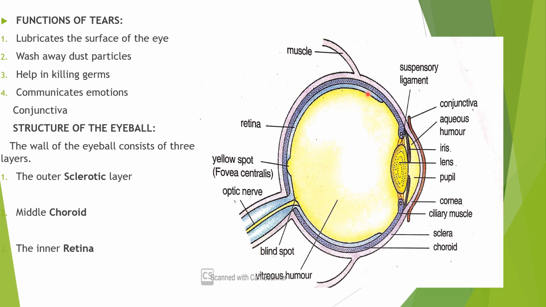It contains light sensitive cells called the rods and cones. Here, this is the retina, and rods and cones photoreceptor cells are present in the retina. The rods and cones are the photoreceptor cells. The rod cells are sensitive to dim light.